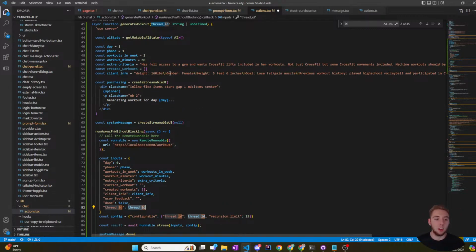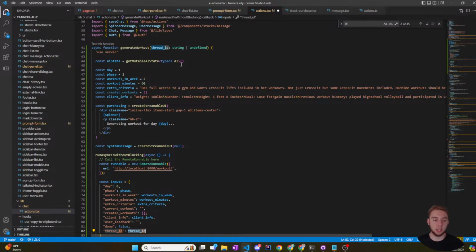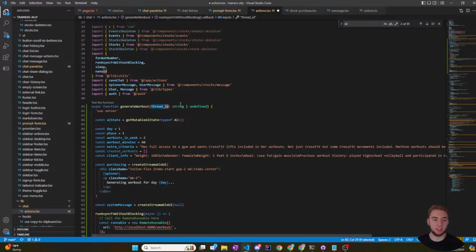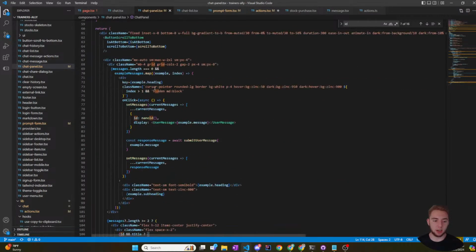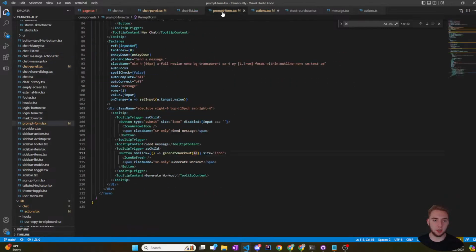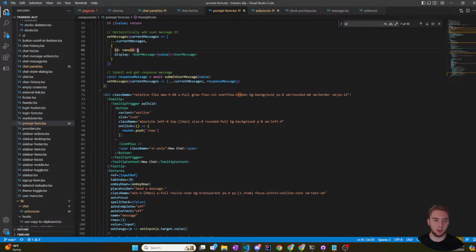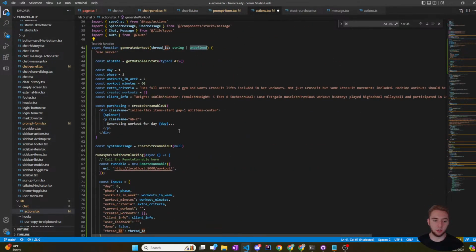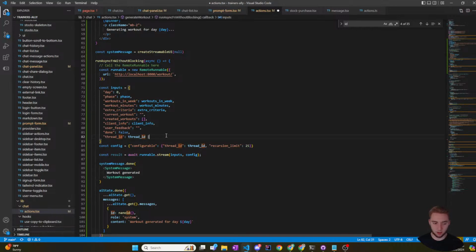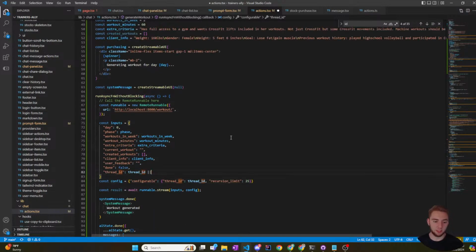So that is good. The other thing I want to do, just in case the thread ID is undefined for whatever reason, I guess I'll just use that nanoid library to generate something unique. I shouldn't have to do that, but I'll just do it. So thread ID or nanoid like that.